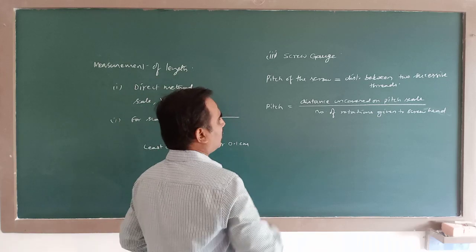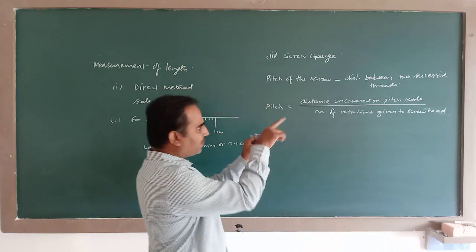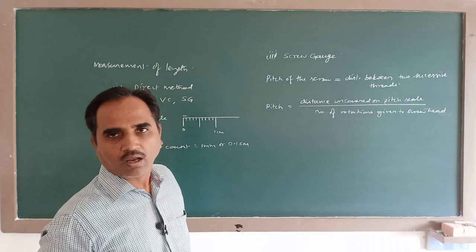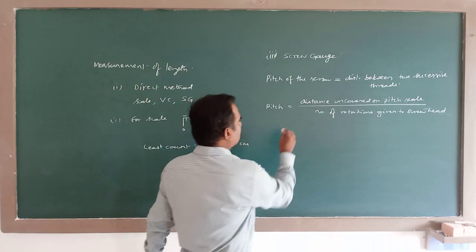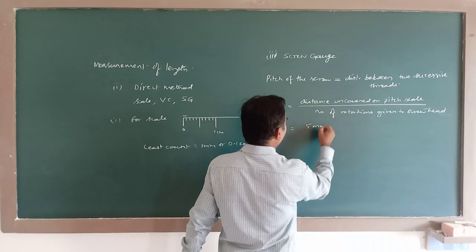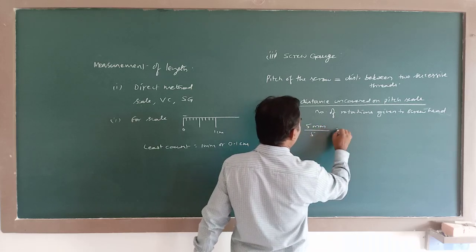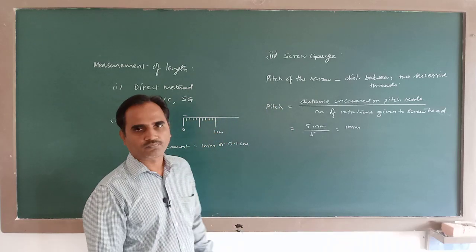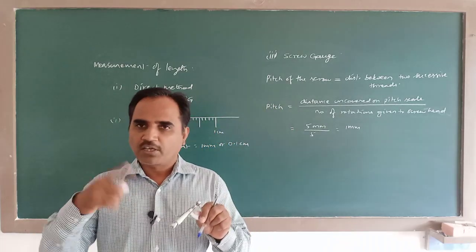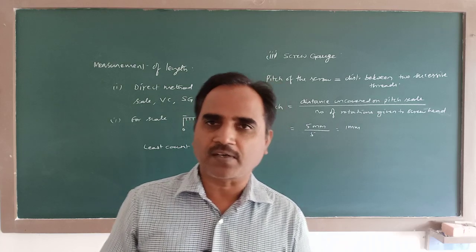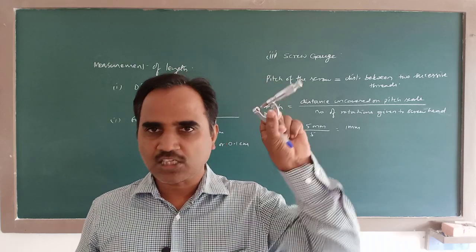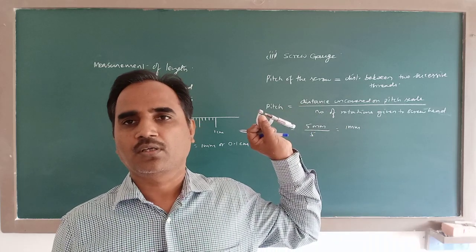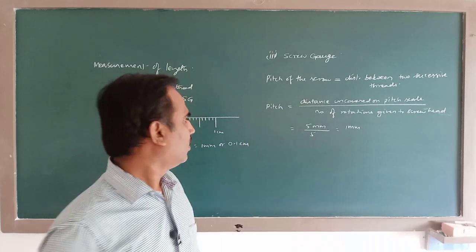So the distance uncovered for this instrument is 5 millimeter, and the number of rotations given is 5. So 5 millimeter divided by 5 is 1 millimeter. This is the pitch of the screw. For different screw gauges, this pitch may be different. For this particular instrument which you use in our laboratory, the pitch is 1 millimeter.